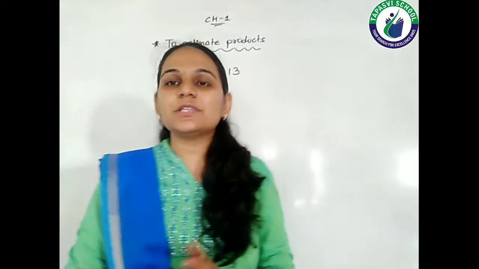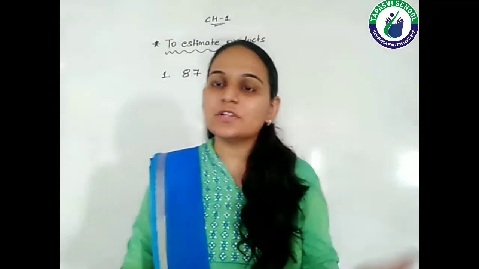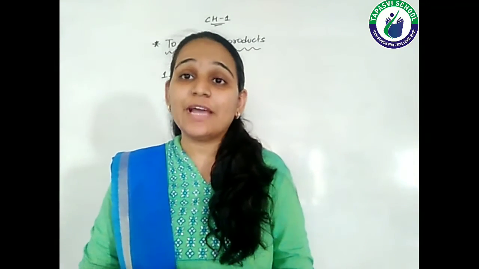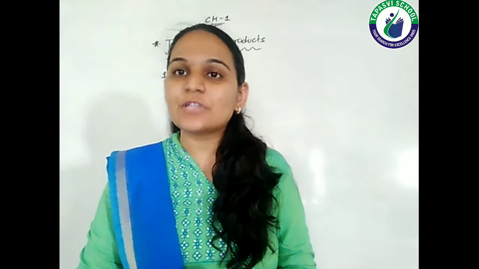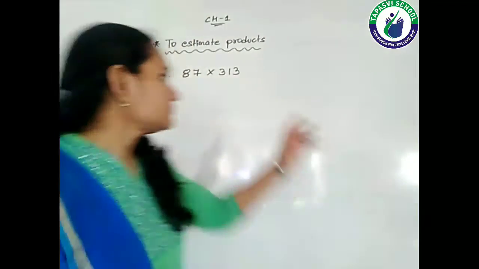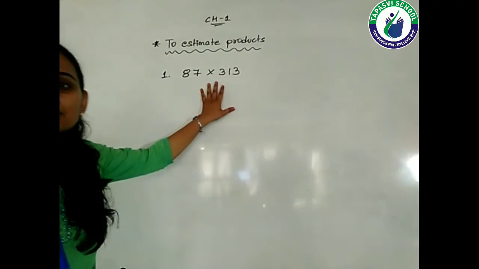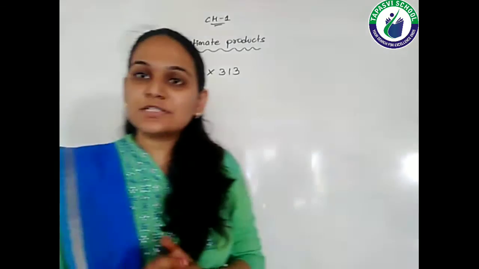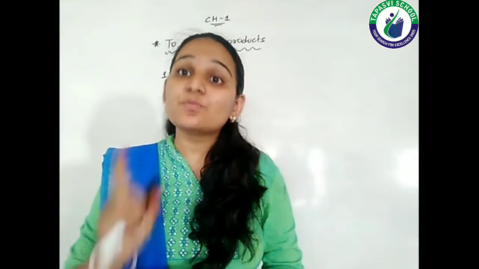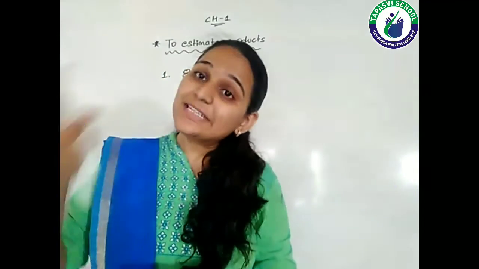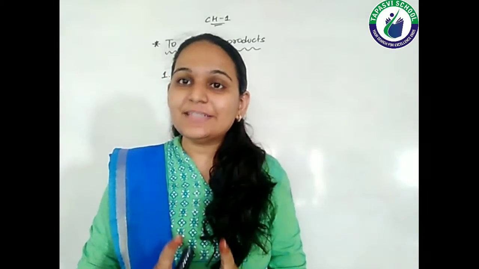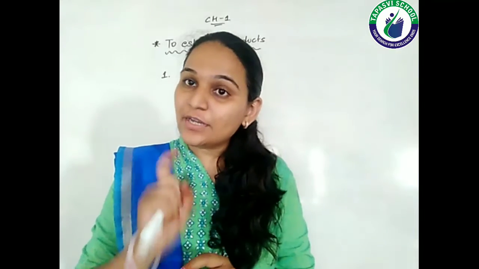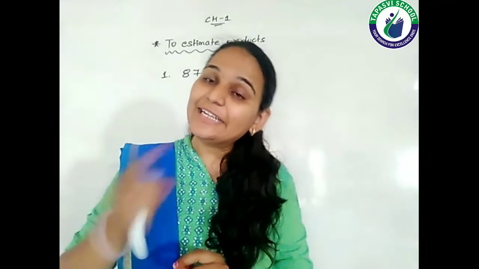So here also there is a general rule, like the general rule we had in addition and subtraction. The general rule is that, for example, if these two numbers are there, you just round off both the numbers to their greatest place value. I am repeating my sentence: round off both the numbers to their greatest place value.